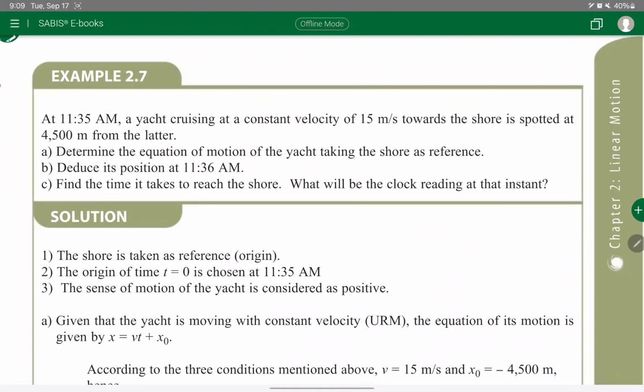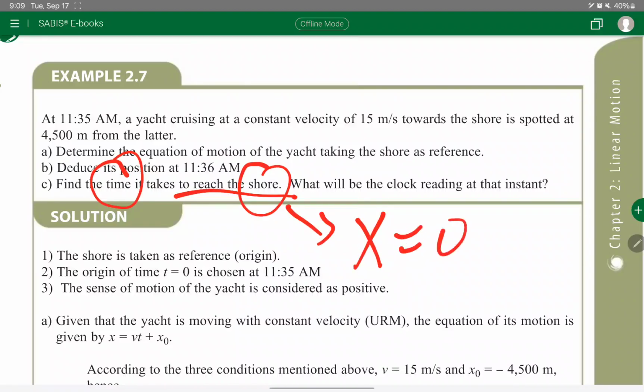Part C, what is it telling me? Find the time it takes to reach the shore. Remember, shore, I suppose it is x equal to 0. Good? I'm going to take the time, how much it takes for him to get to the shore. He started from 11:35. I'm going to see how much it takes to get to the shore, and then what time should be read at this instant.